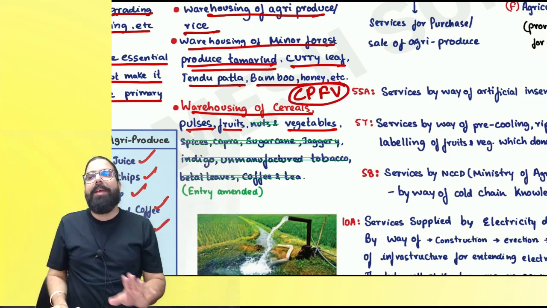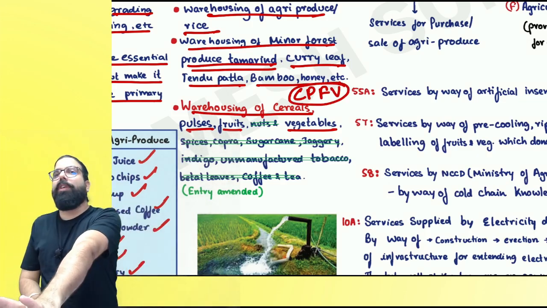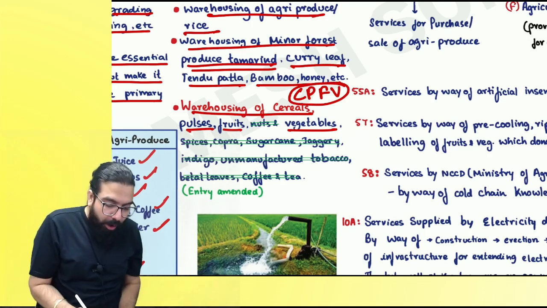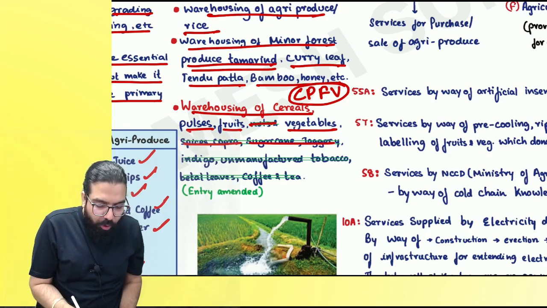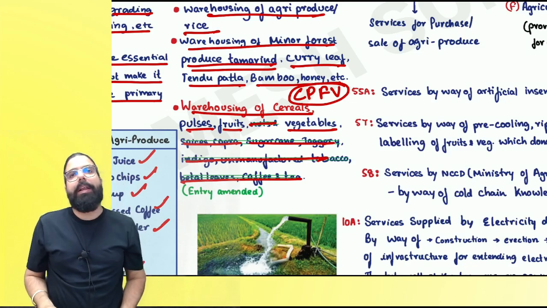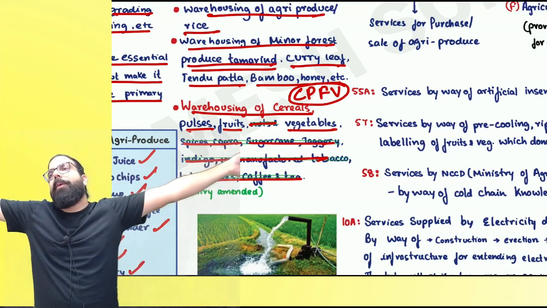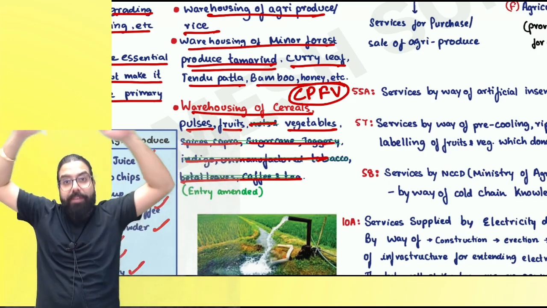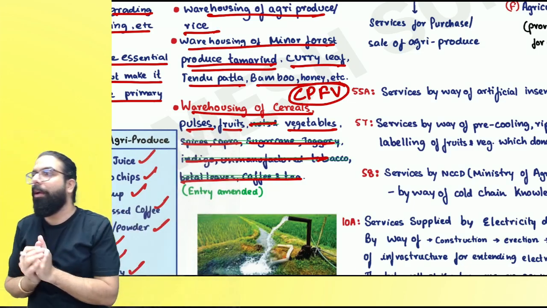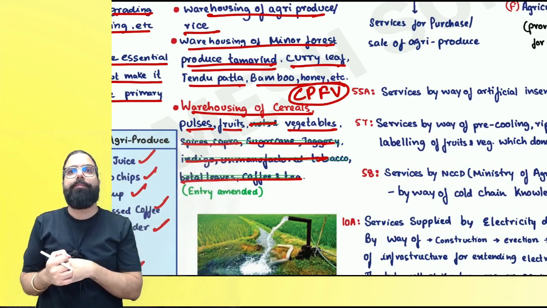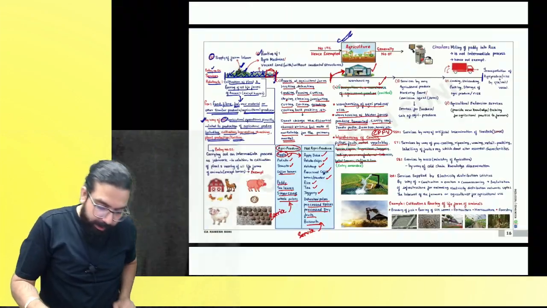You remember? CPFV is the only exempted warehousing. Other than that, all these nuts, spices, copra, all these points have now been deleted. Entry widened. Government wants more tax. Scope of GST collection widened. Can I go ahead, everyone? Are we clear to all? Can I go ahead? Next.